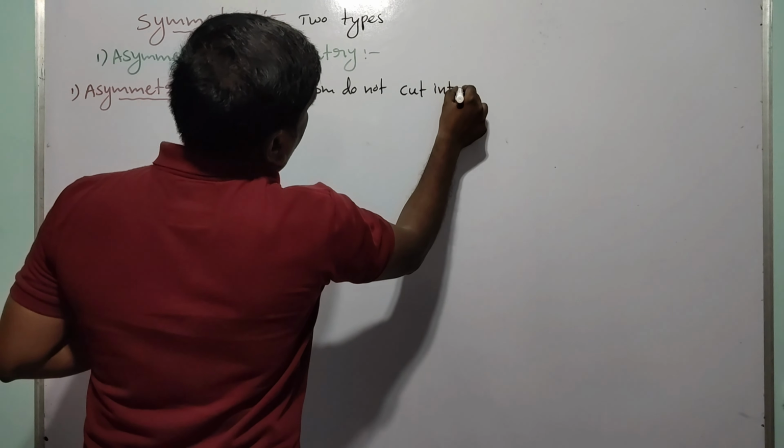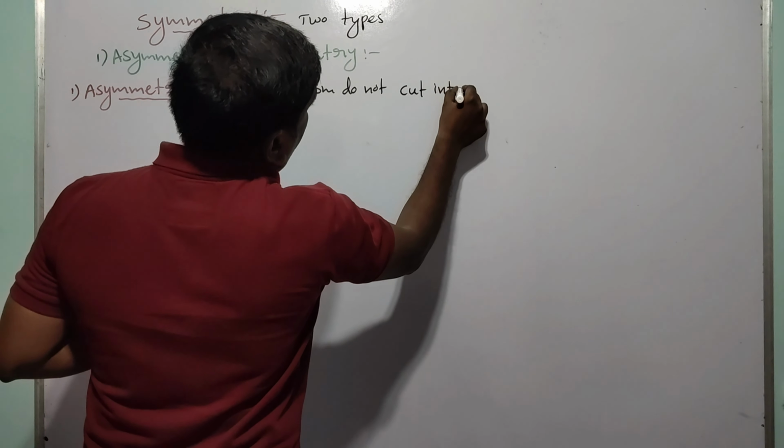Example, sponges. These are sponges. In this sponge, this part is called the central axis. If they cut from anterior to posterior through the central axis, do they divide into two equal parts? No, they do not divide into two equal parts, or they cut at an angle. This is called asymmetry. Asymmetry means the organism does not cut into two equal parts.